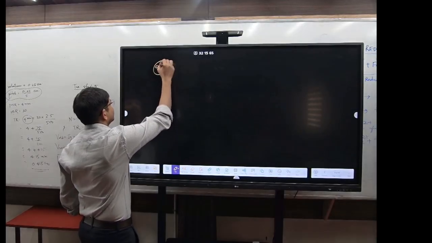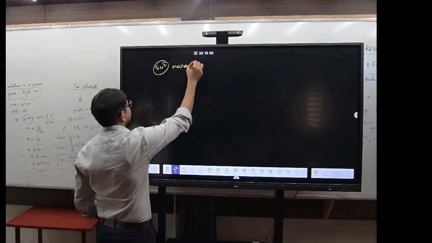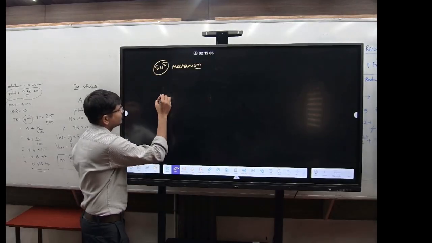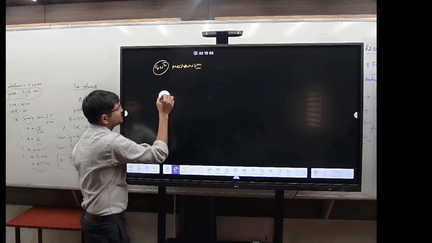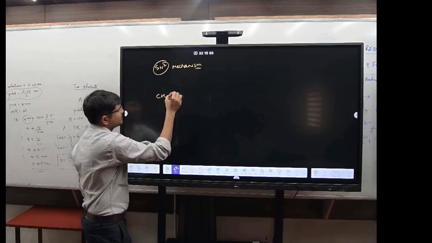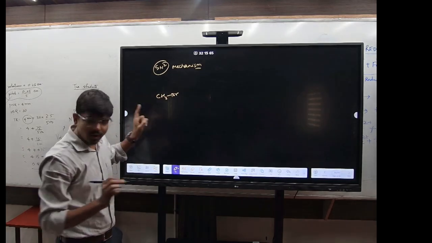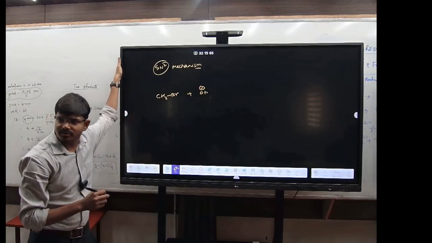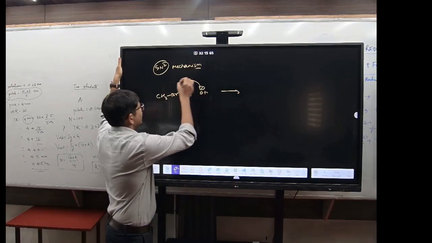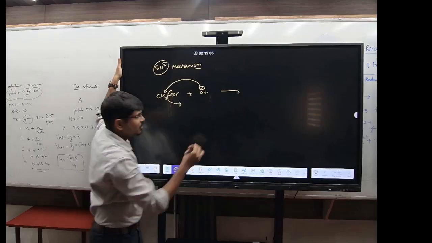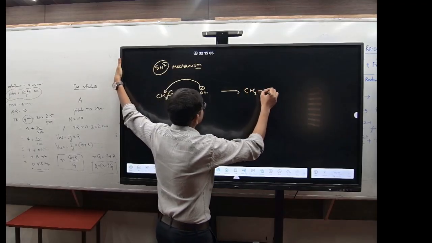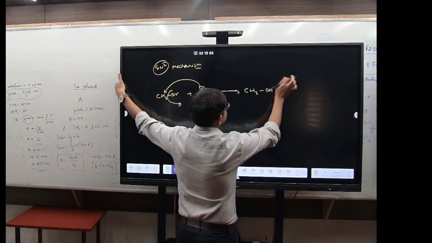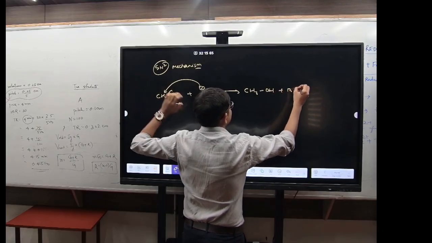Now, coming to the SN2 mechanism. Let us talk about the SN2 mechanism. Suppose you have the leaving group, let it be CH3Br, and you have the nucleophile, let it be OH minus. Clear or not? So what will happen? This OH minus will attack and this Br will leave. So this will be CH3 with OH, that is CH3OH, and Br minus will leave.